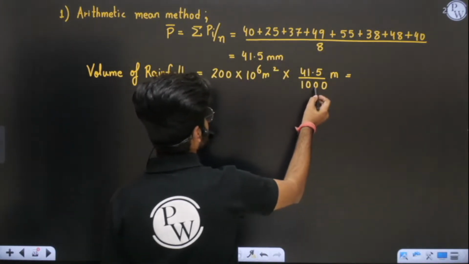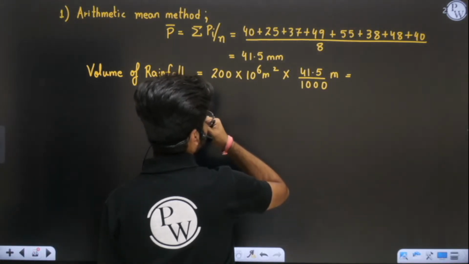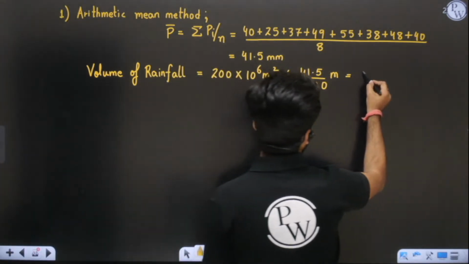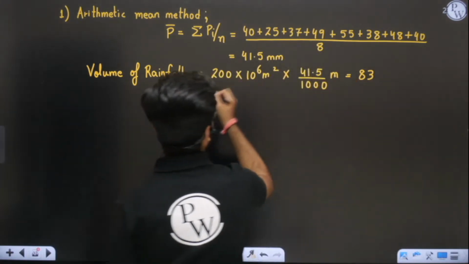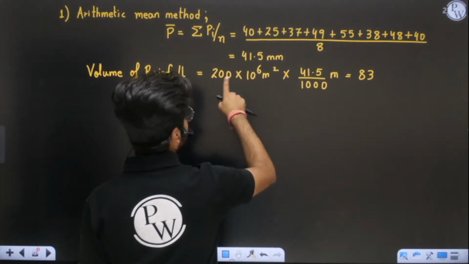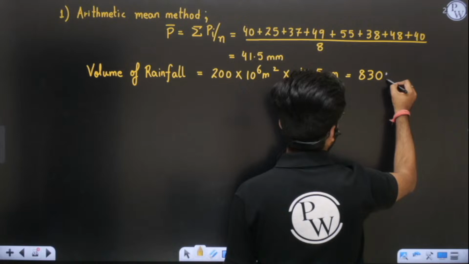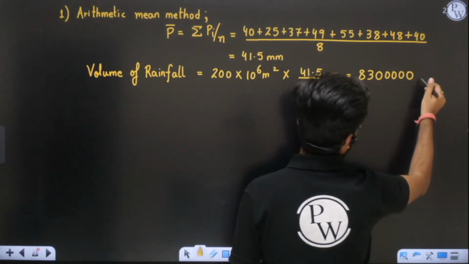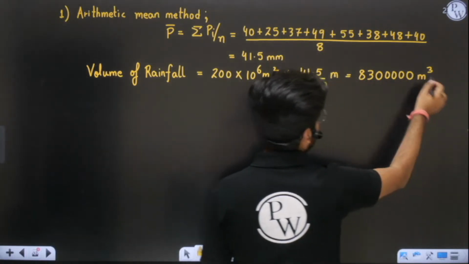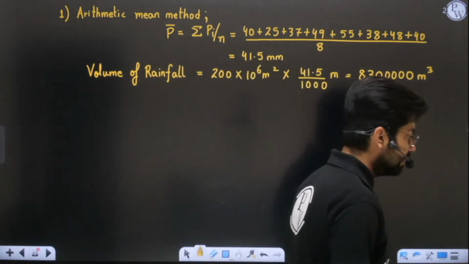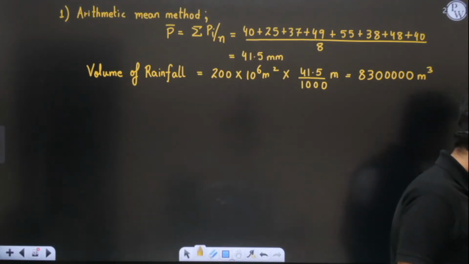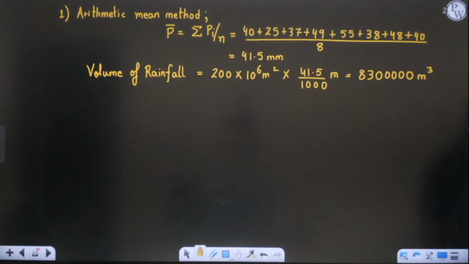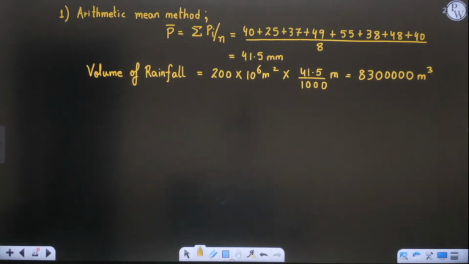These three zeros will get cancelled, you will double it up, you will get 83, and 5 zeros are left. So 83 lakhs, or simply 83 and 5 times 0. Are you getting this volume of rainfall?